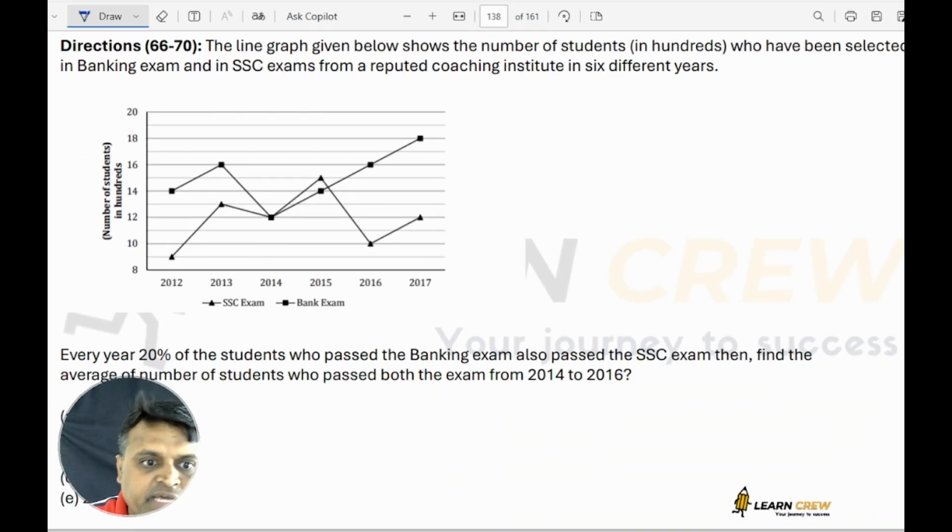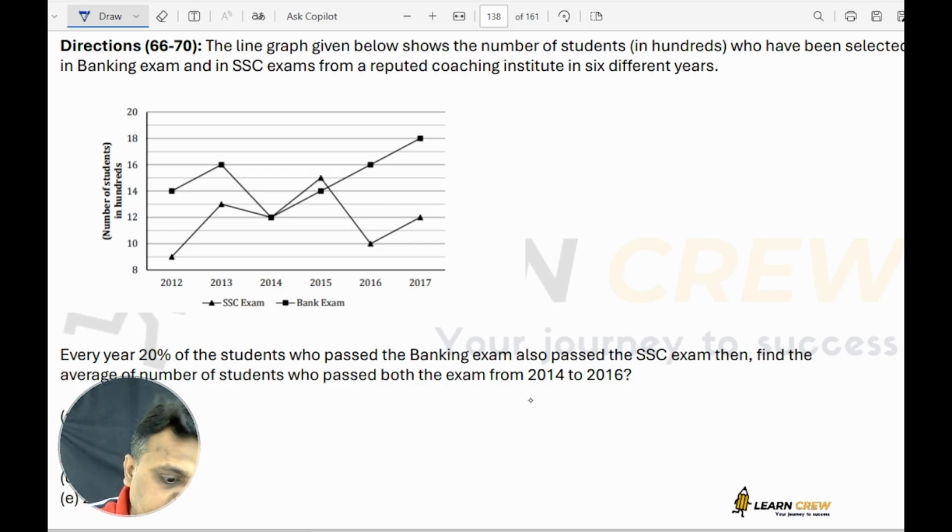Next, every year 20% of students who passed in bank exam also passed in SSC exam. Then find the average number of students who passed both the exams from 2014 to 2016.